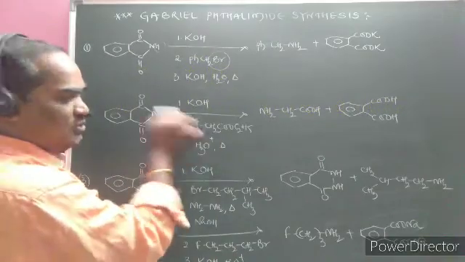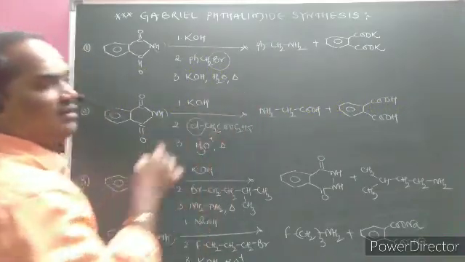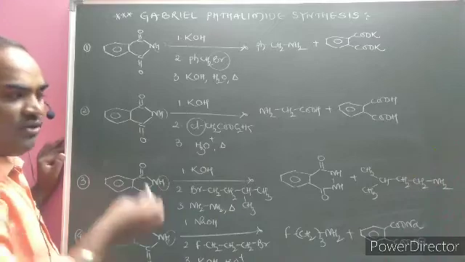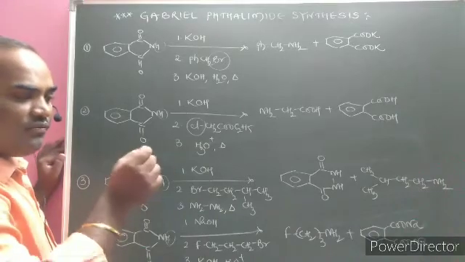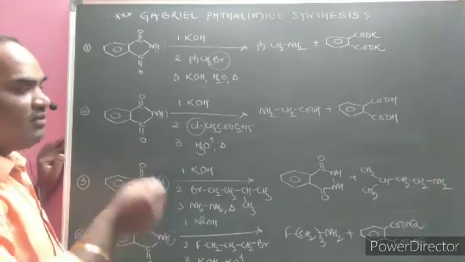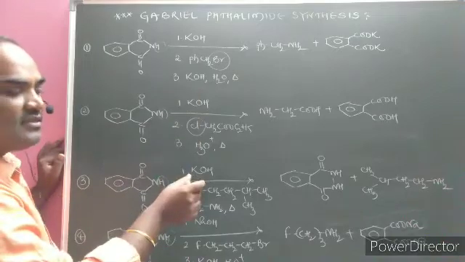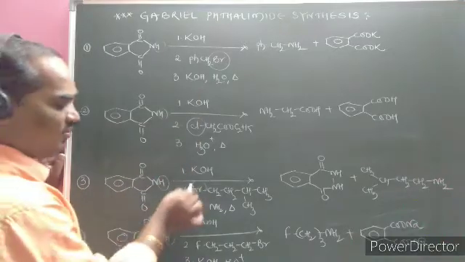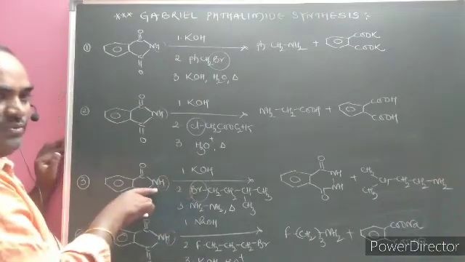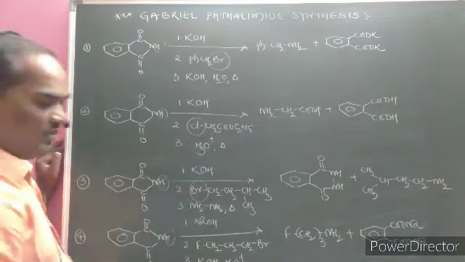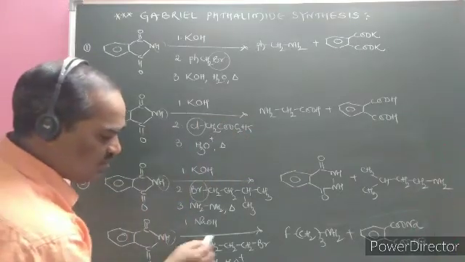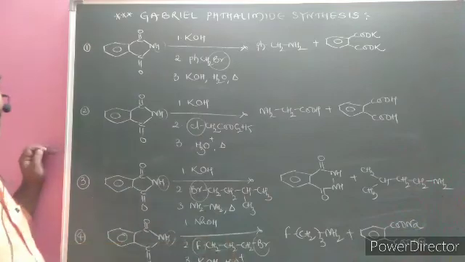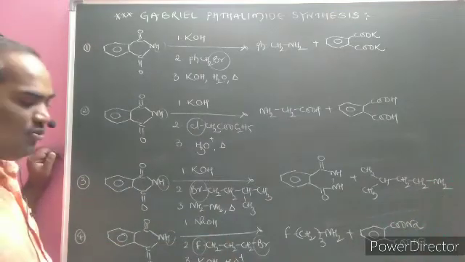Here Cl is present. Replace the Cl by what? NH2. The reason we study chemistry is that if you practice more and more, then you will answer such kinds of questions. Here Br is present. Br is replaced by what? NH2. Next one. Here fluorine is present as well as bromine. In such cases, we must take care.